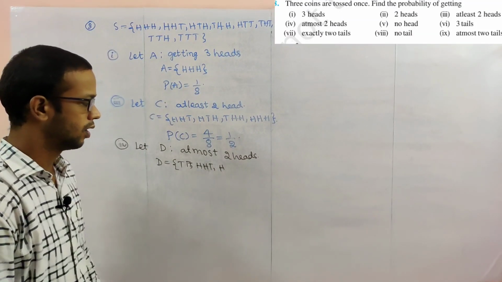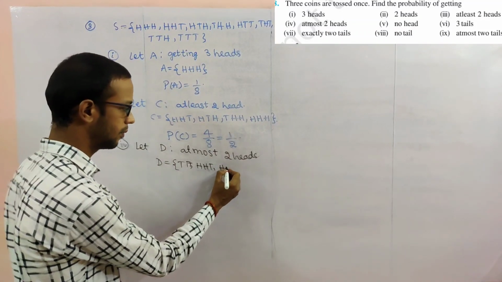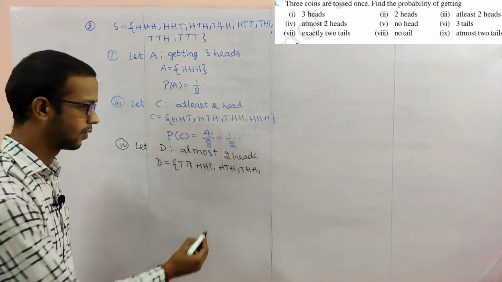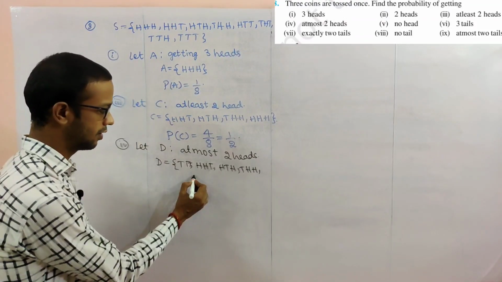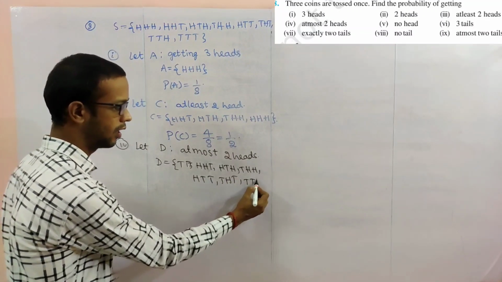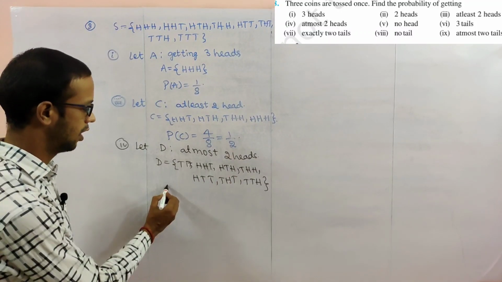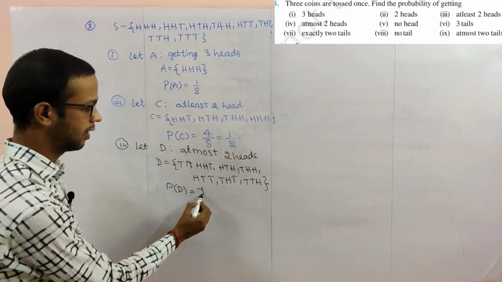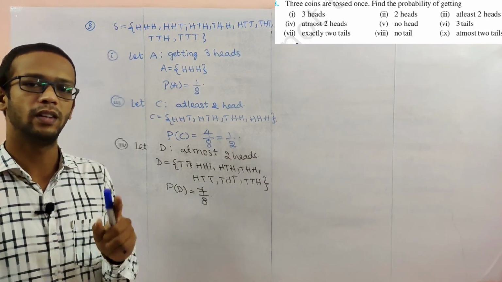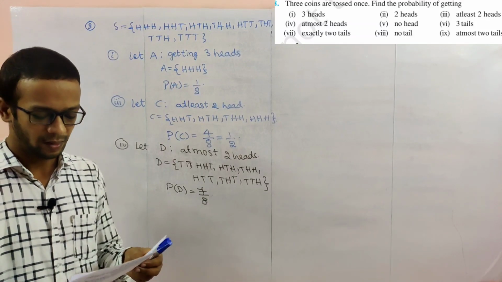Head, tail. 0 heads, 2 heads, and 1 head also chance is there. So 1 head chance is HTT, THT, TTH. So how many outcomes are there? 1, 2, 3, 4, 7 outcomes. So probability of D is 7 by 8. At most 2 means 0 or 1 or 2 heads. So that's why 7 by 8.